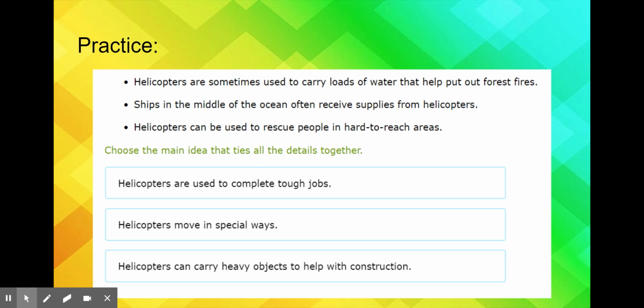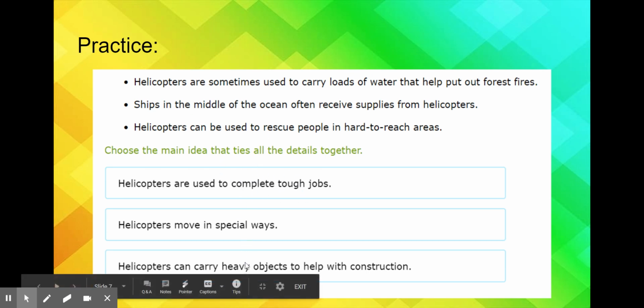So, if we have those three things, let's look at our choices. And I'm a big fan of eliminating choices that I know are wrong because, again, I like to pick from a smaller group. So, helicopters are used to complete tough jobs. Well, let's look at this first one. If they're carrying loads of water for forest fires, yeah, that's a tough job. Flying to the middle of the ocean to drop off supplies, yeah, that's a tough job. Rescuing people in hard to reach areas, tough job. So while this is probably our answer, let's look and make sure before we rush to judgment on this first one.